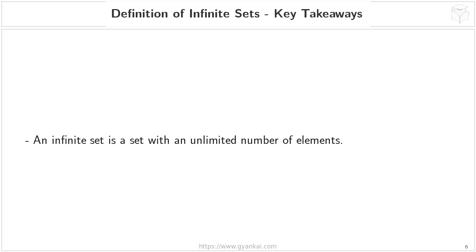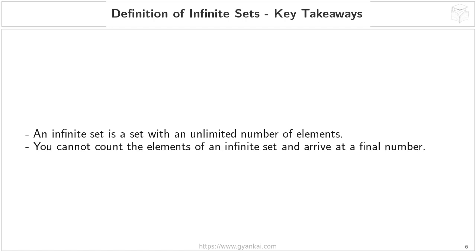Let's recap what we've learned about infinite sets with these key takeaways. First, and most importantly, an infinite set is simply a set that contains an unlimited number of elements. Remember, we previously discussed finite sets where we could count all the elements. With infinite sets, that's impossible. Secondly, because of this unlimited nature, you cannot count the elements of an infinite set and arrive at a final, definite number. No matter how long you count, you'll always be able to find another element to add.